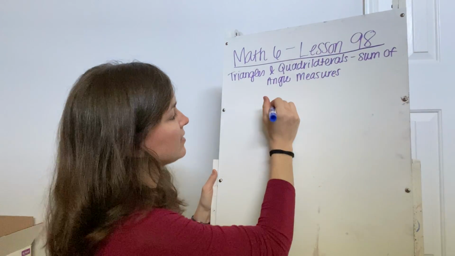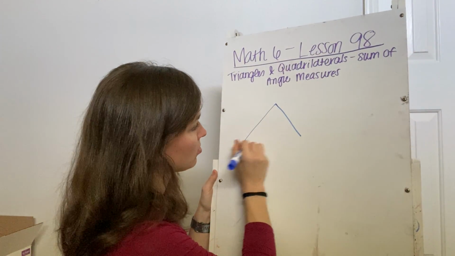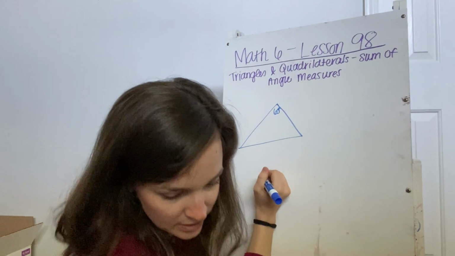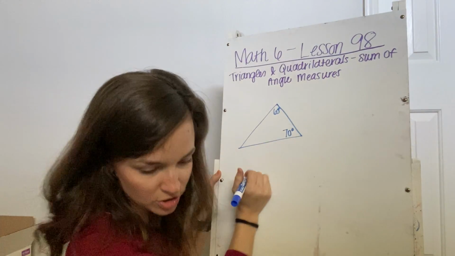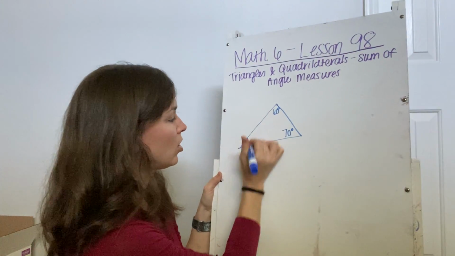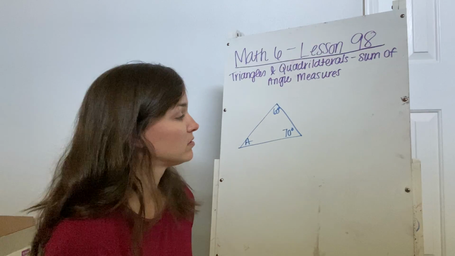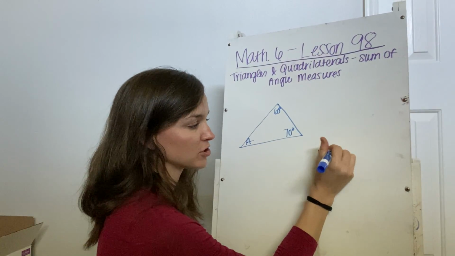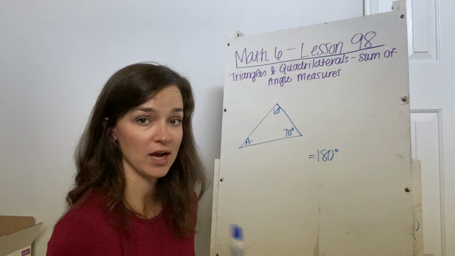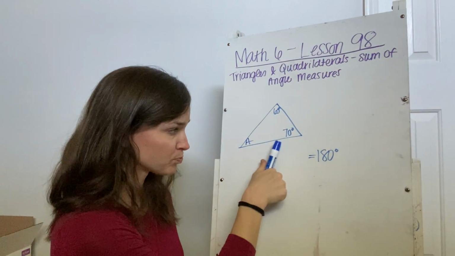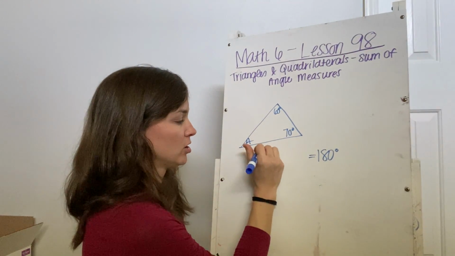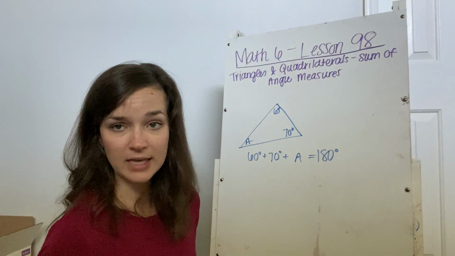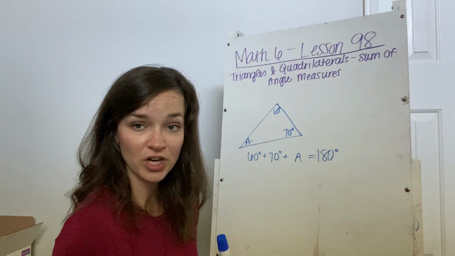So if we've got a lovely triangle like this one, and we know that this angle measure is 60 degrees, this angle measure is 70 degrees, and we want to know what angle A is. Well, this is a triangle. All the angles in any triangle have a sum of 180 degrees. So I know I can add all my angles up. So 60 degrees plus 70 degrees plus whatever A is, because I don't know what that is yet, is going to equal 180 degrees.